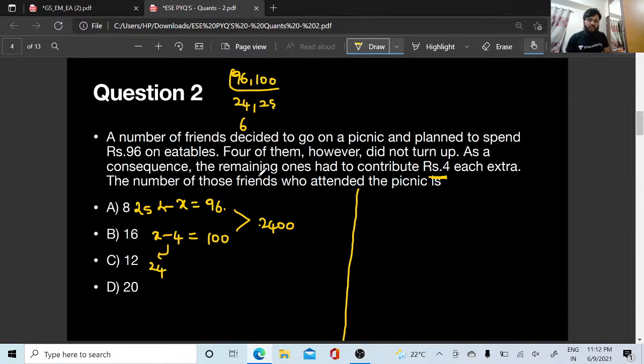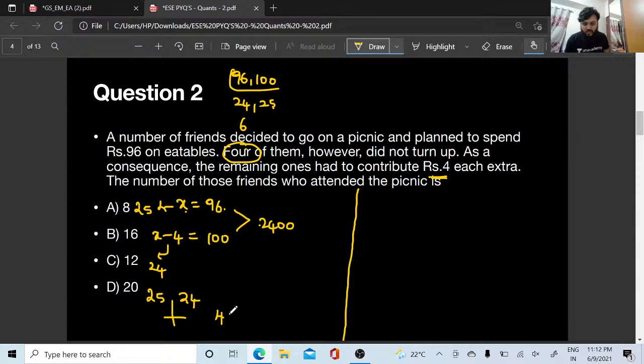And what is the difference between these two? X and x minus 4. What is the difference? 25 to 24. What is the difference told by them? The difference told by them is 4 of them did not show, right? 4. And you can see x minus 4. Yes or no? X minus 4.